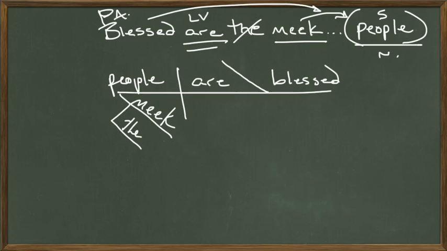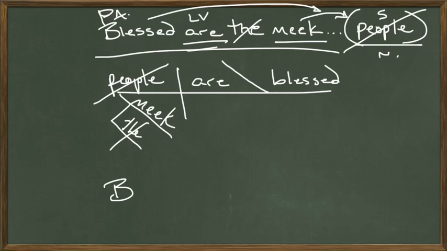Alright, but we're getting rid of people. It sounds terrible. We're getting rid of people. And we're left with meek are blessed. And we're going to use this word order here that the English sentence uses. Blessed are the meek. So, in Latin, this would be beati. Oops, let me clear that up. Beati. It's plural. This is from the word beatus. Beatus means blessed or happy.